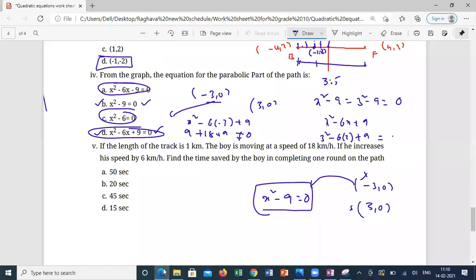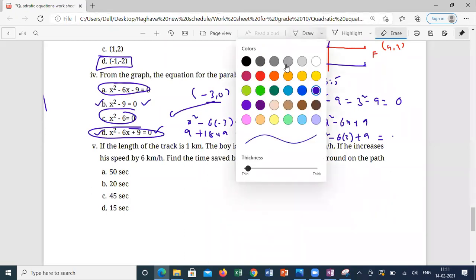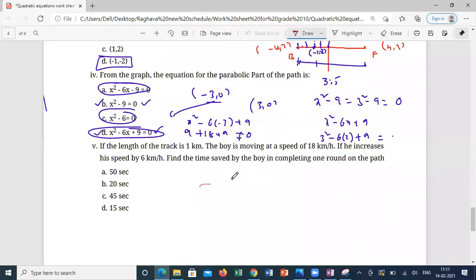Speed is equal to distance by time. So first calculate, when he is moving with 18 kilometer per hour, what is the time taken to complete the track? If the speed is 18 kilometer per hour, then time will be equal to distance by speed.